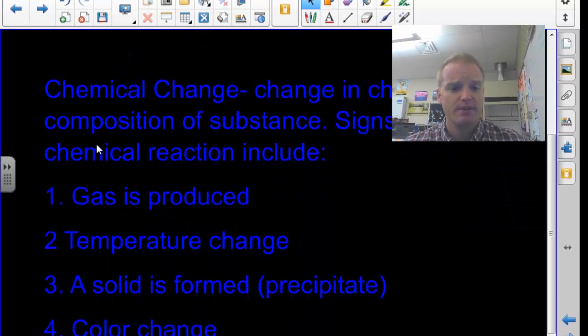On the other side, we have the idea of a chemical change. A chemical change is a change in the chemical composition of the substance. So it's going to change. Those atoms and molecules are going to be rearranged and create new or different substances. And there are some big signs we can look for that tell us a chemical reaction is taking place. There are 6 of them here. The first one is gas being produced.